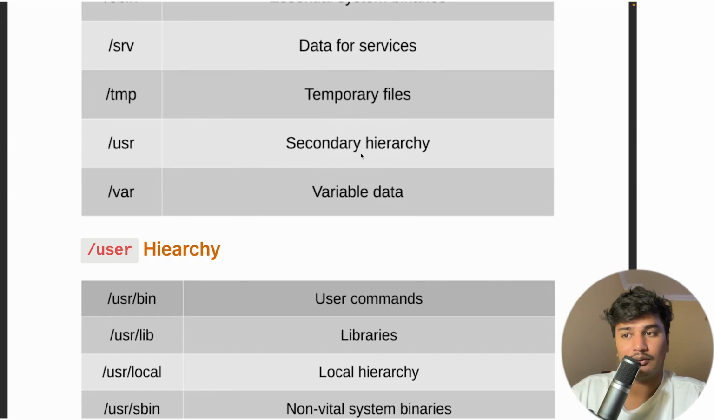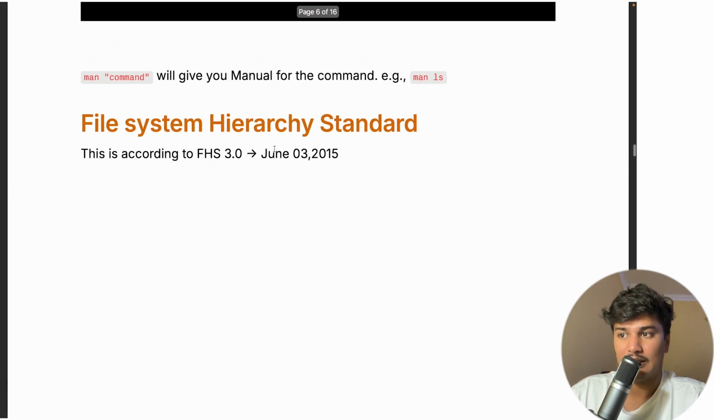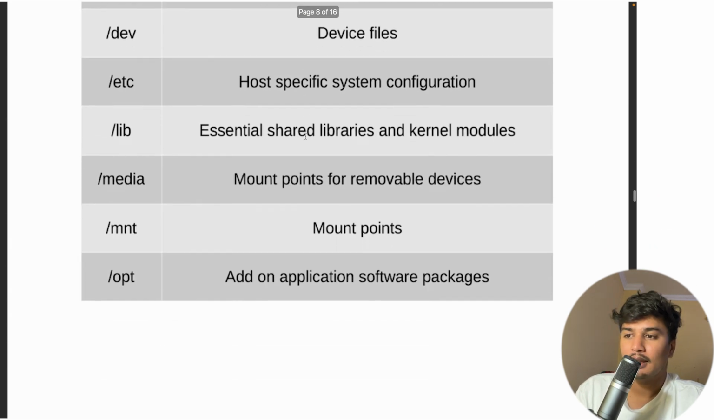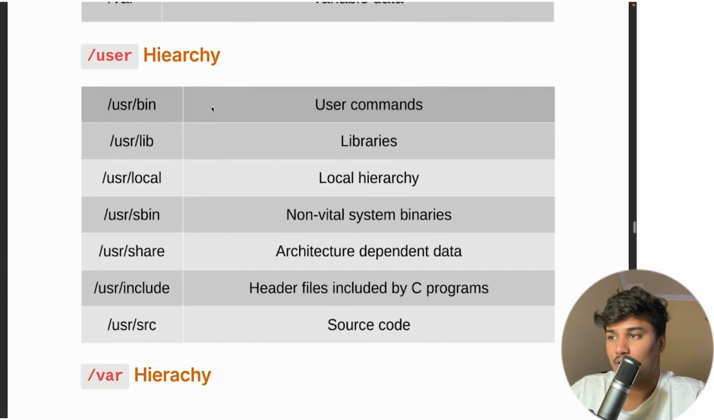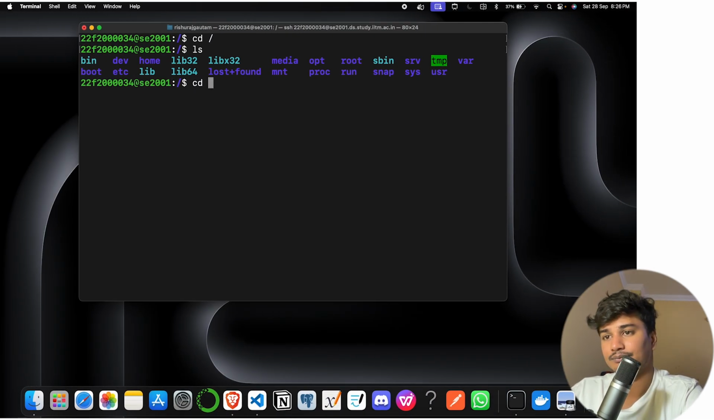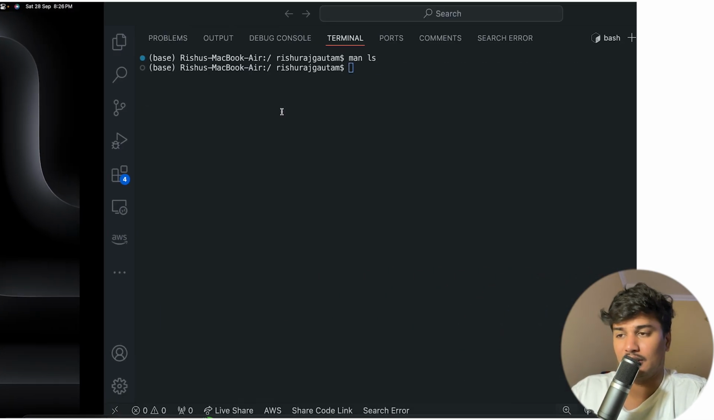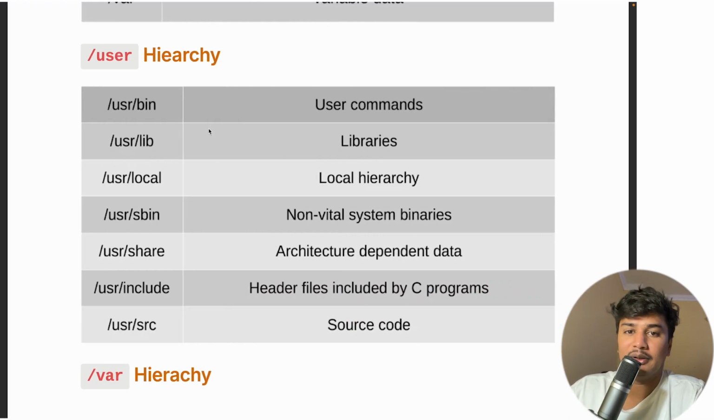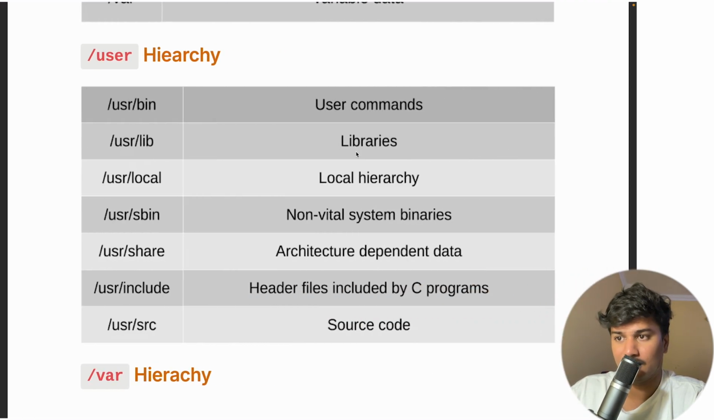So as I said, it is a secondary hierarchy. This whole thing was the first hierarchy, that is the file system hierarchy. Inside that there is a second hierarchy, and let's discuss that. So /usr is a second hierarchy. If I go to cd /usr and do ls, you can see this much stuff. cd is basically change directory. The cd command is the change directory command. If you aren't getting it, don't worry, I will explain everything.